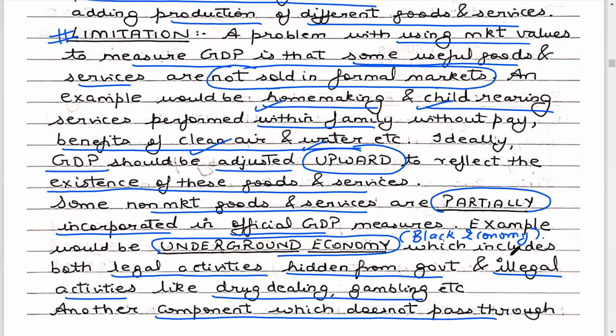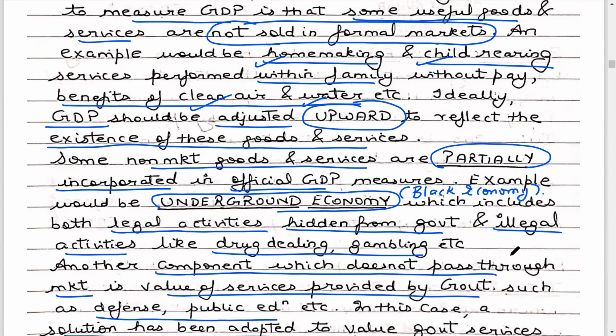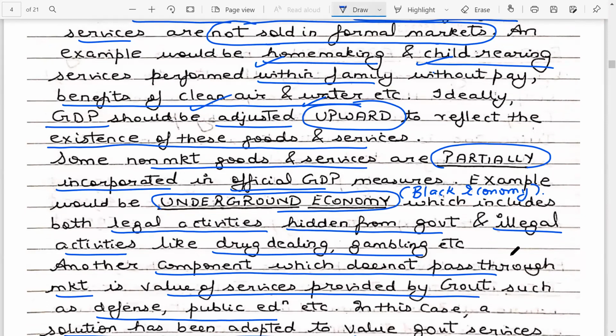Another limitation of using market value is that it will not capture transactions in the underground economy. The transactions happening within the underground economy are not a part of the market. The underground economy includes legal activities also, which are hidden from the government, like tax evasion, not paying the relevant amount of taxes. It also includes illegal activities like drug dealing, drug smuggling, gambling. So there is no market for them. These are all hidden from the government.